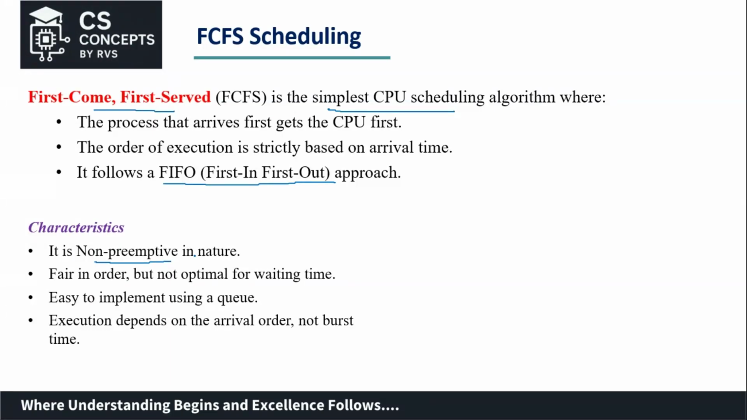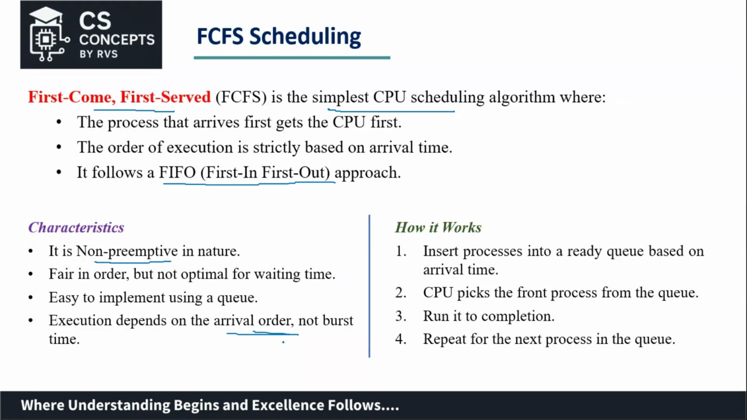When it comes to implementation, we can make use of a queue data structure in order to implement FCFS scheduling. And as I told earlier, the execution depends on the arrival order and not on the burst time. So then how does FCFS work?